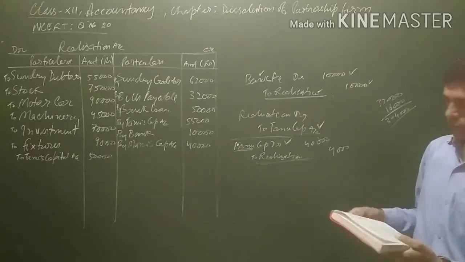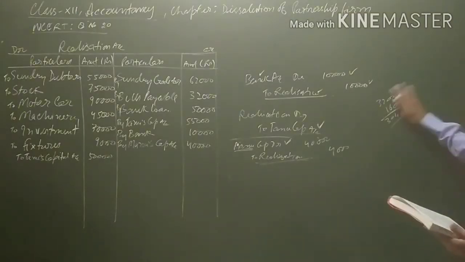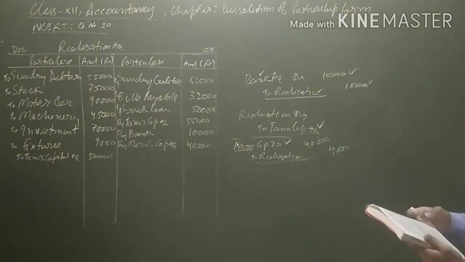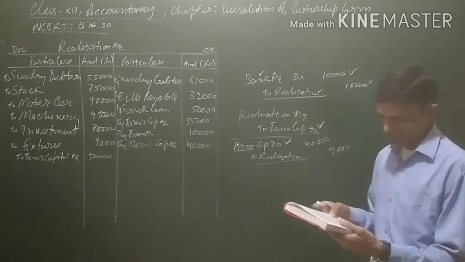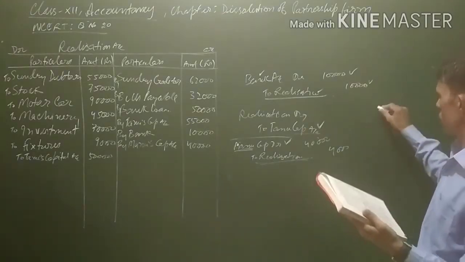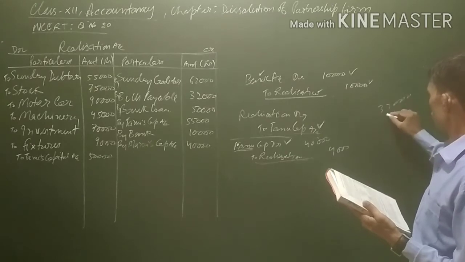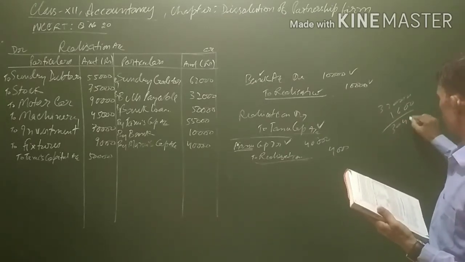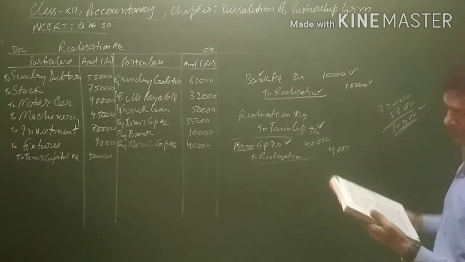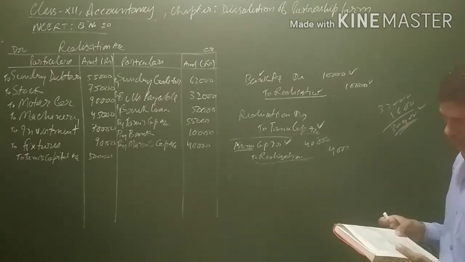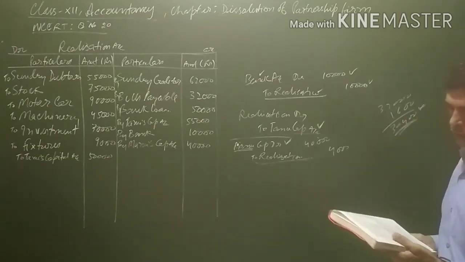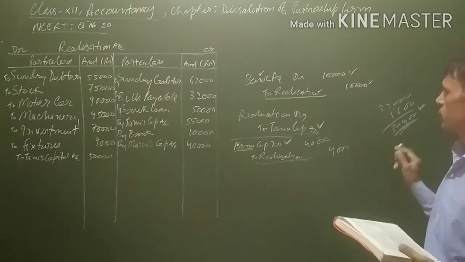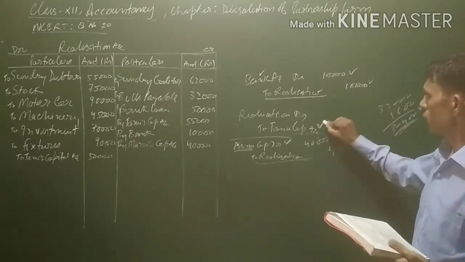Here again see, Manu is taking the liability of bills payable of 32,000, but he is paying this at a discount of 5%, that is 1,600. Means he is paying 30,400. So since the partner is taking a liability of rupees 30,400, he will be given a credit, and if a partner takes a liability, his account will be credited.